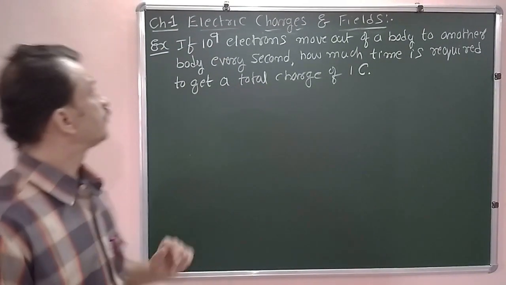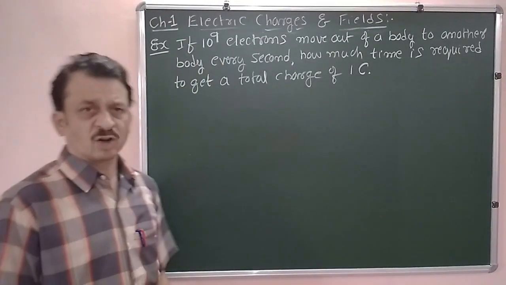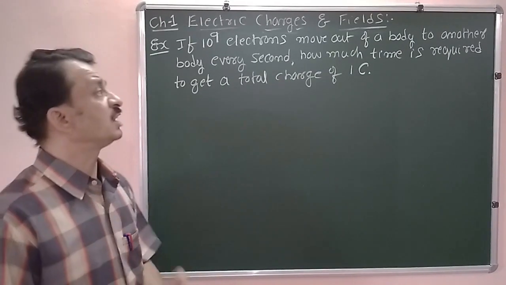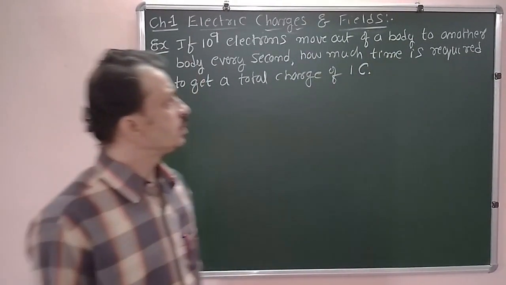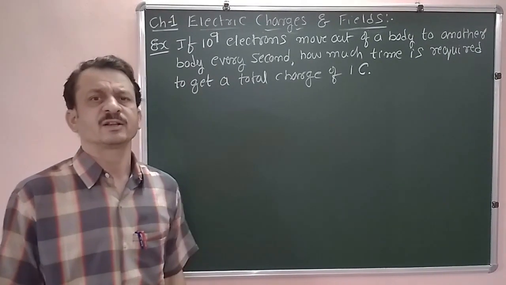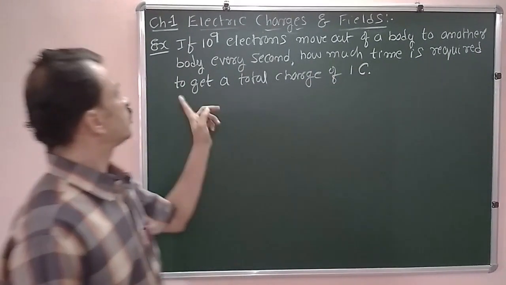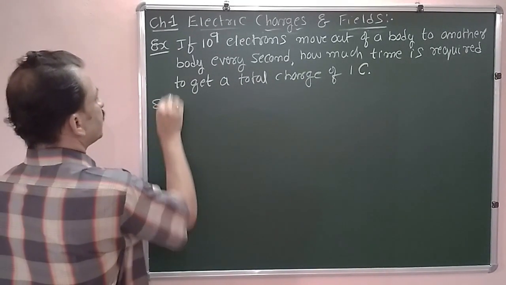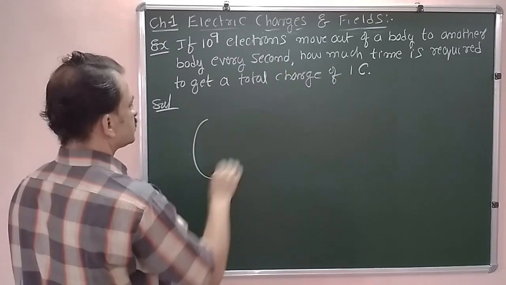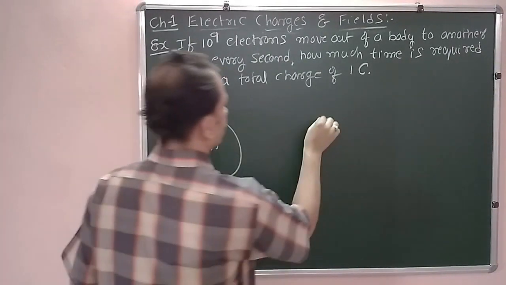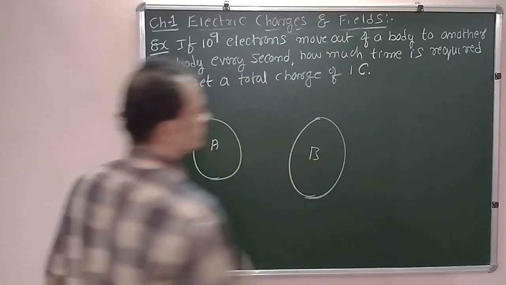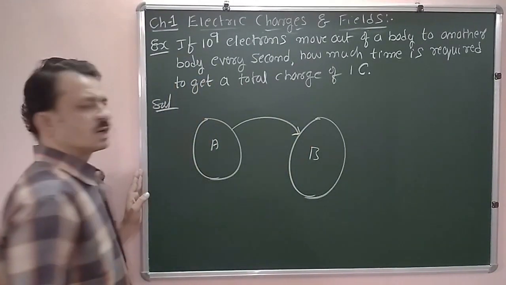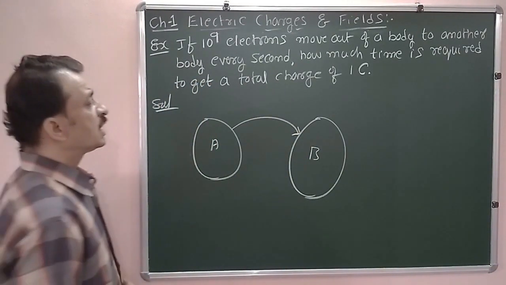Now see this example. If 10 to the power of 9 electrons, that is 1 billion, that is 100 crore electrons move out of a body to another body every second, how much time is required to get a total charge of 1 coulomb? Now here they have given two objects. Now this is object A. Now here we are having object B. From object A to object B, the electrons are transferring at what rate?